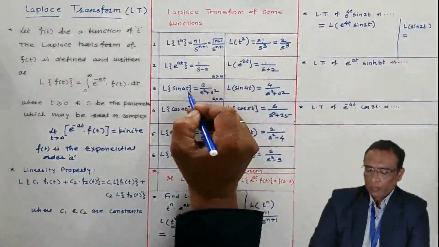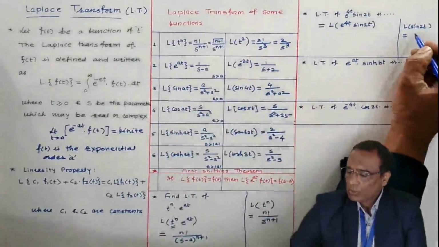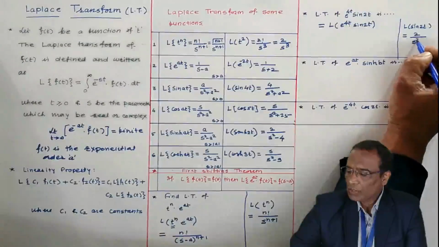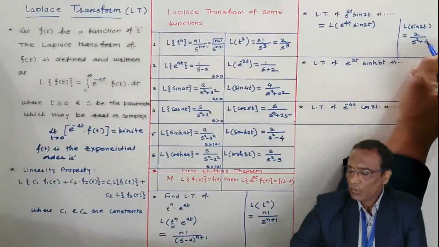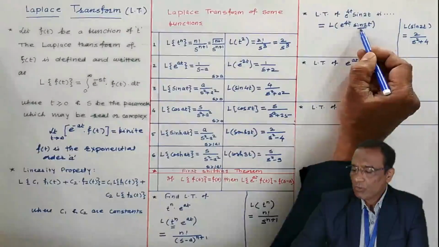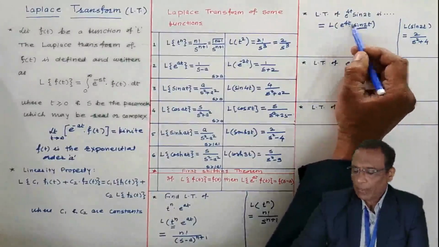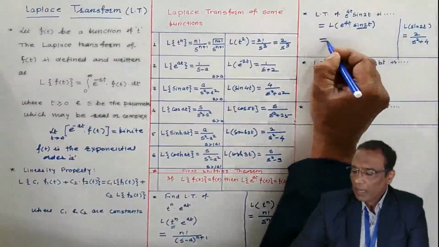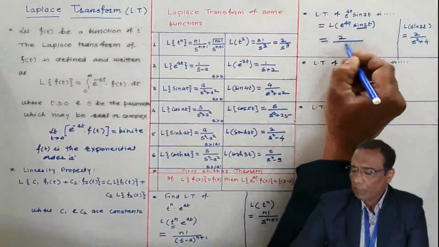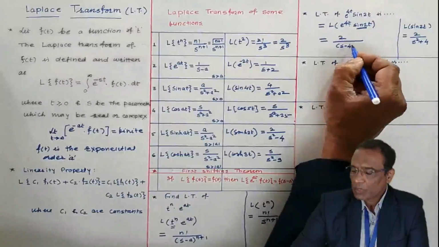Using this formula, here a is 2, it is 2 divided by s square plus 2 square, 2 square is 4. Once you get the Laplace transform of this function, and since the function is multiplied by e to the power 4t, replace s by s minus 4.